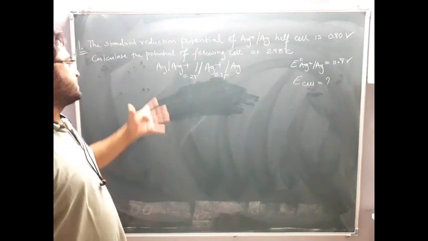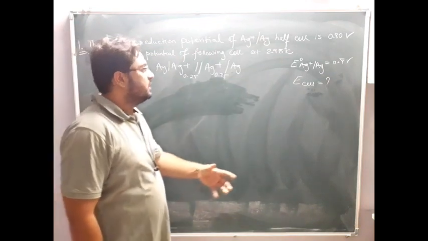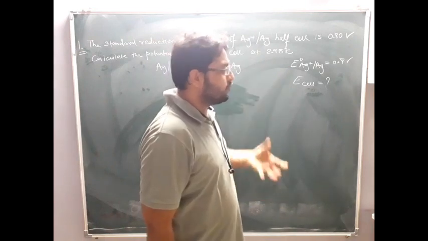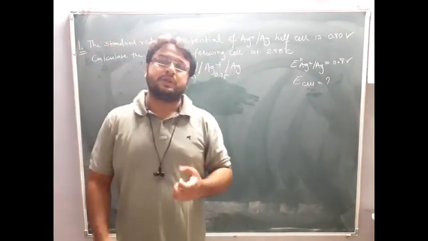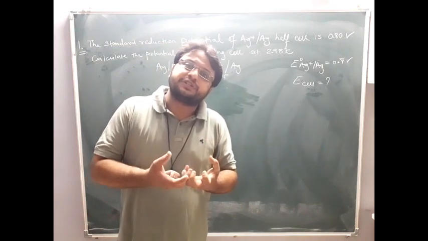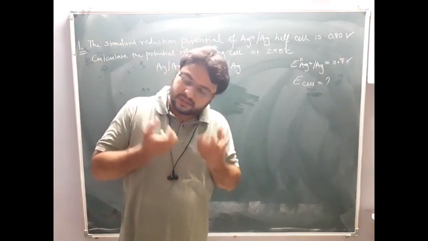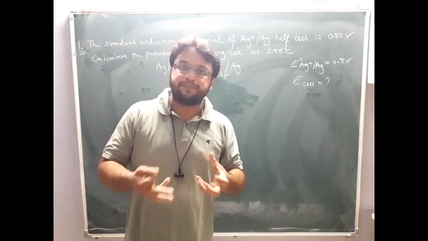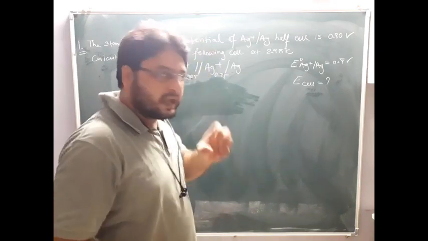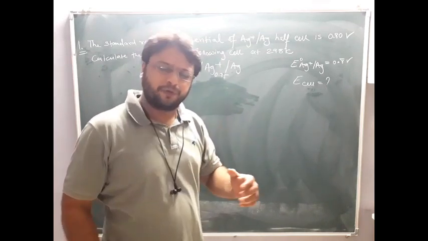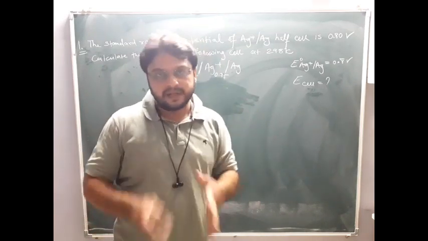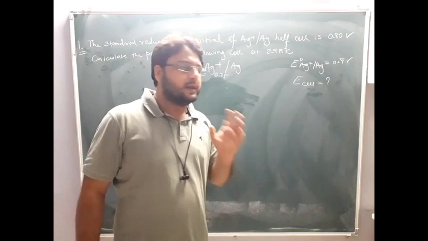Now you know, when the cell representation is given, E naught is given and E cell is asked, which equation relates them? Nernst equation. The Nernst equation relates the cell potential and the standard cell potential with temperature. If you don't know much about the Nernst equation, please see my video on it.